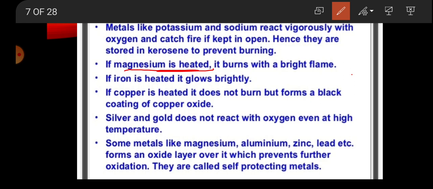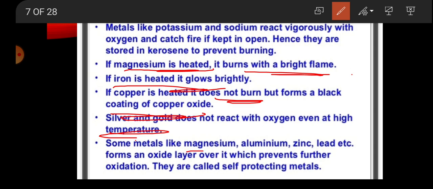If magnesium is heated, it burns with a bright flame. If iron is heated, it glows brightly. If copper is heated, it does not burn but forms a black coating of copper oxide. Silver and gold do not react with oxygen even at high temperature.